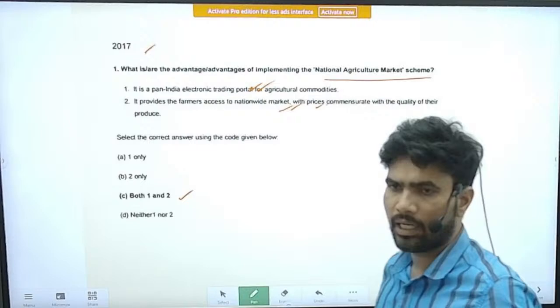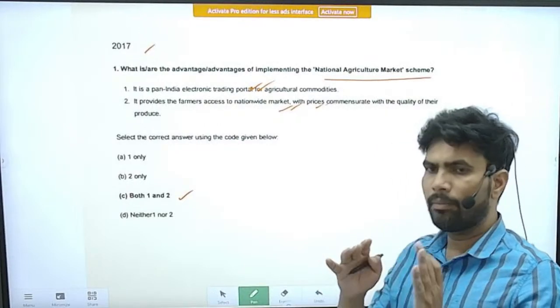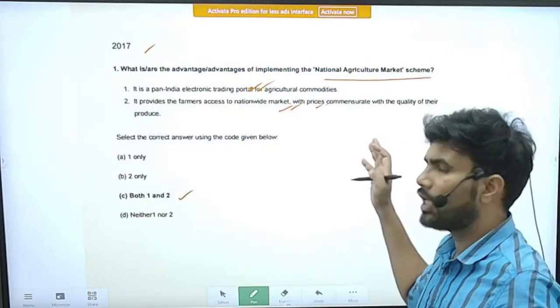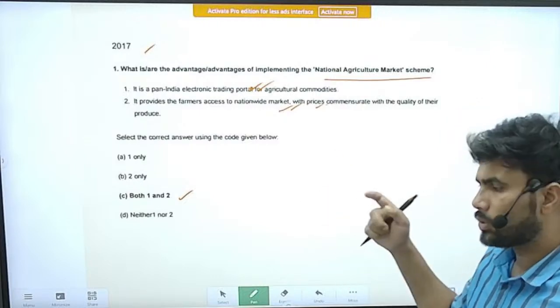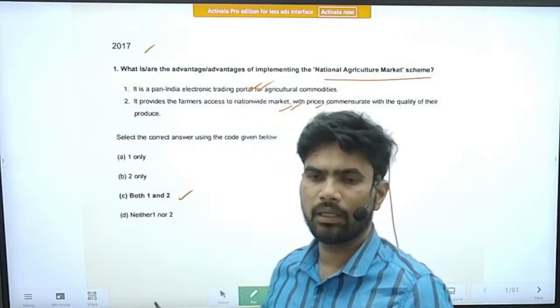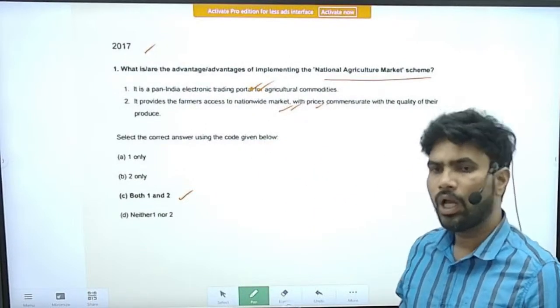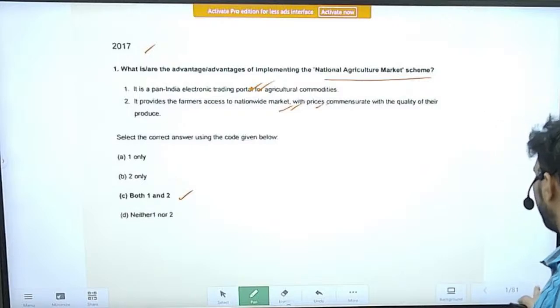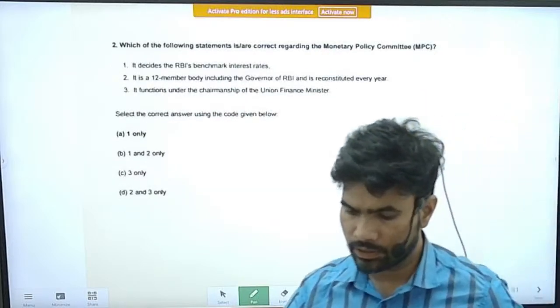Two statements are correct. But remember the point I was telling, it was not that much successful. Try from your side also to think what other measures can be taken to improve agri marketing in India. All right. Next question, question number 2.